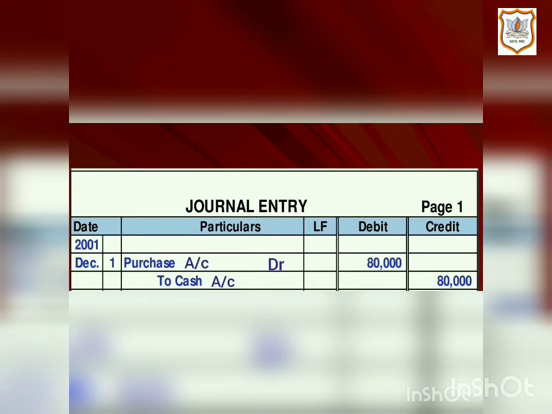Then in the next step, record the name of the account to be credited in the next line, preceded by the word To, a few spaces towards the right in the particulars column, and the amount to be credited in the credit amount column in front of the name of the account, that is 80,000. So in this way, the journal entry is passed.